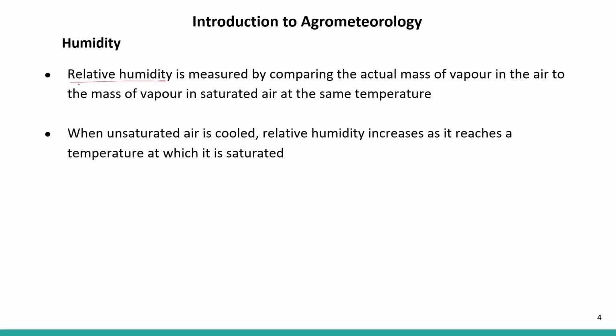Relative humidity. This is very important. It is measured by comparing the actual mass of vapor. At a particular time, suppose this is air, it can hold an amount A of vapor, and the same amount of air, B, holds the maximum amount, that is the saturation level of vapor.